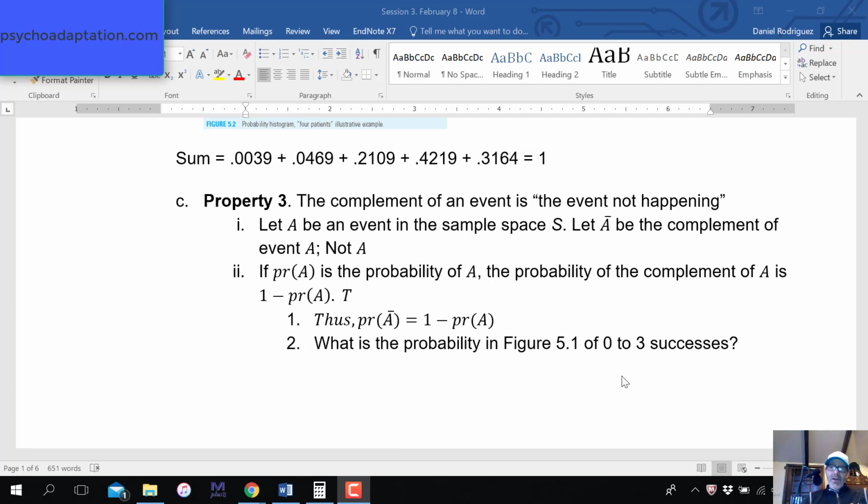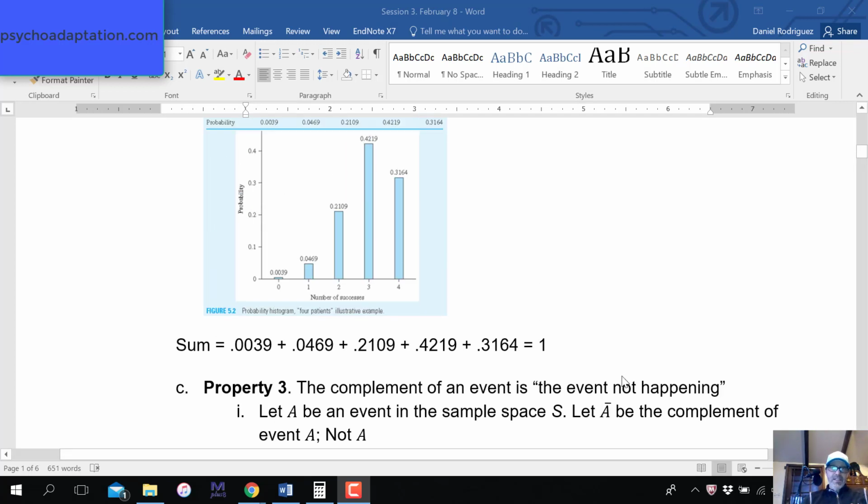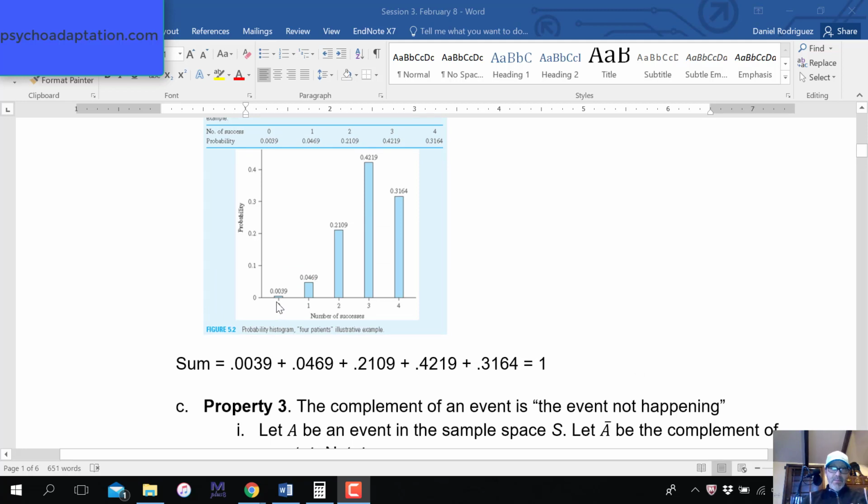So we know that the probability of 0 to 3 successes would be this probability plus this probability plus this probability plus that probability, right? So I could take my time and add those 4 values together, right?